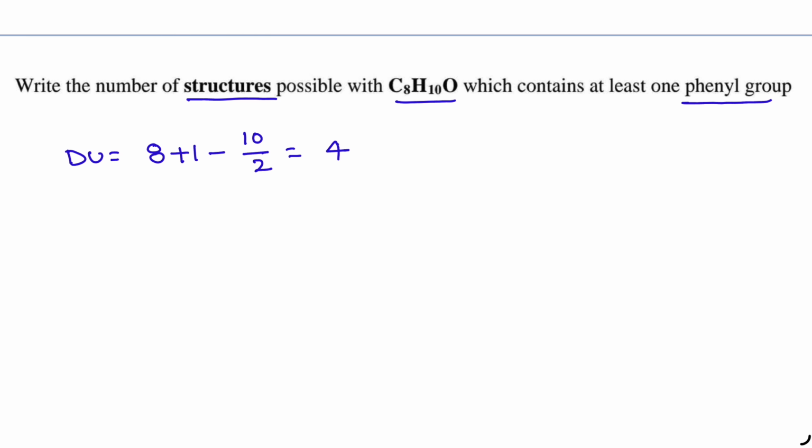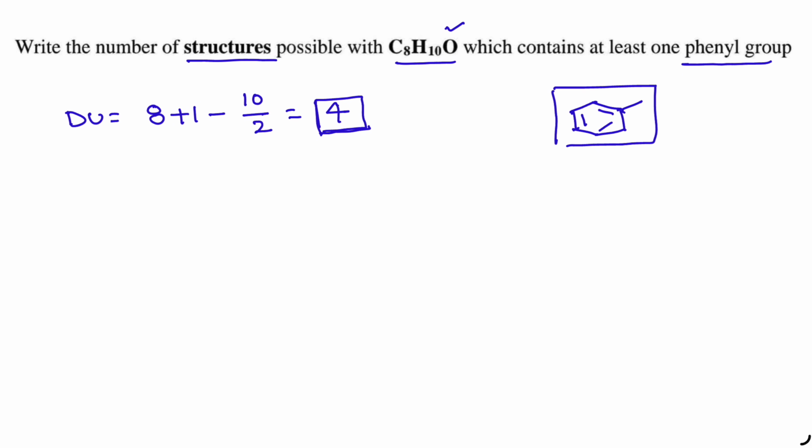So the degree of unsaturation is again 4, and the condition imposed is there must be one benzene ring, one phenyl group, in every structure. Phenyl group degree of unsaturation is 4. That means whatever degree of unsaturation the molecule has is in the form of the benzene ring. There is also one oxygen. If you write an aldehyde or ketone in the side chain, the total degree of unsaturation of the molecule becomes 5. So aldehydes and ketones are not possible, only alcohols and ethers.